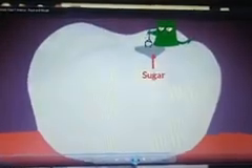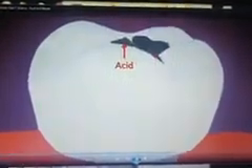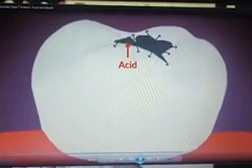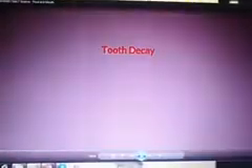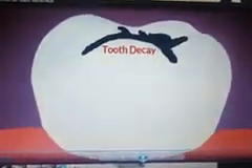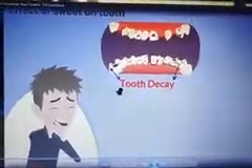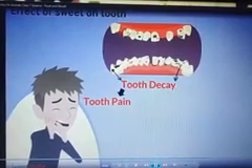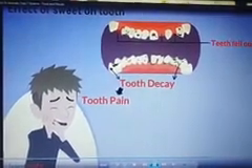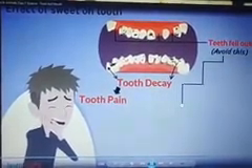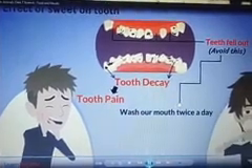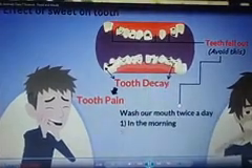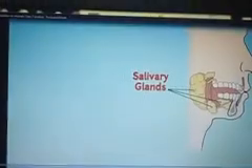Like see, they convert sugar into acids, and these acids act on our tooth and they can damage the enamel. This is called tooth decay, and even cavities can be formed this way. It even causes pain in tooth, or falling of the tooth can also happen. So we should take care of it, and we should brush teeth twice a day.